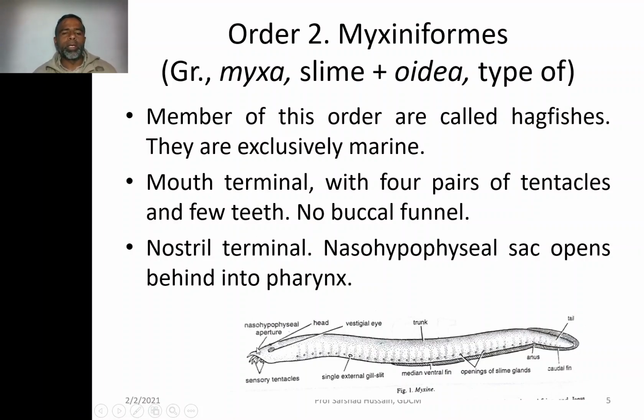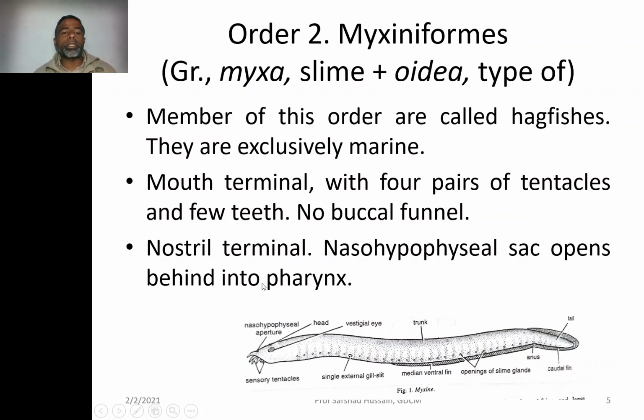Mouth terminal. In previous case it was ventral, but now it is terminal, present at the anterior end with four pairs of tentacles and few teeth. You can see the tentacles which are sensory in function, they are present there, and the teeth are also present. No buccal funnel is present, unlike what we found in the previous form. Nostril terminal. So the nostril is again present at the anterior end.